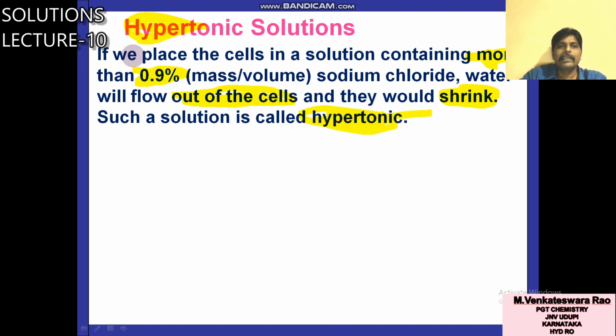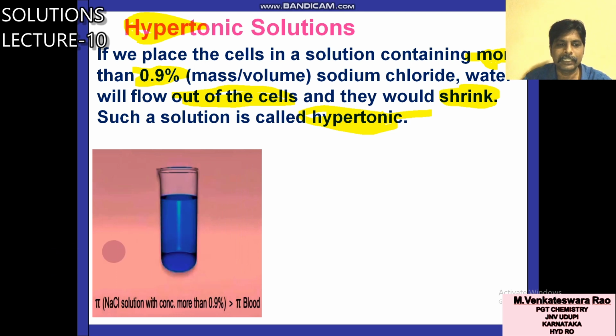Once again, if we place the cells in a solution containing more than 0.9% sodium chloride, water will flow out of the cells and they would shrink. Such a solution is called hypertonic solution. You see here, the osmotic pressure of the sodium chloride solution is more than 0.9%. What does this 0.9% mean? Blood.